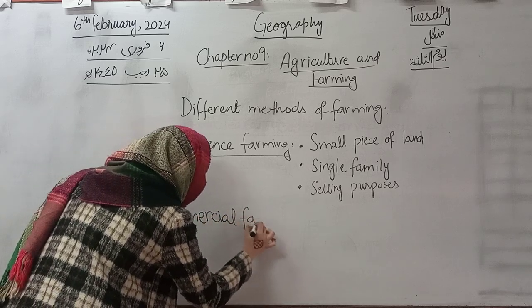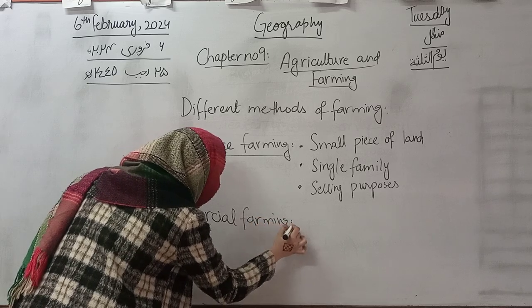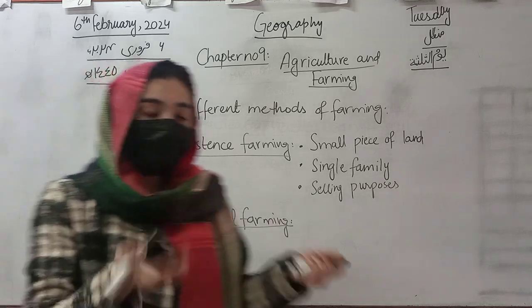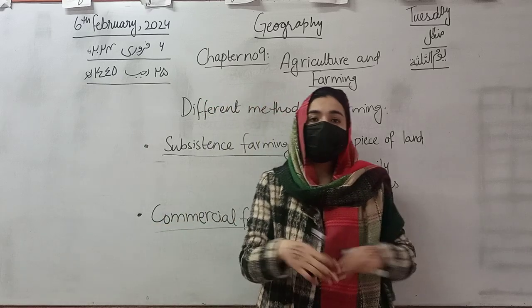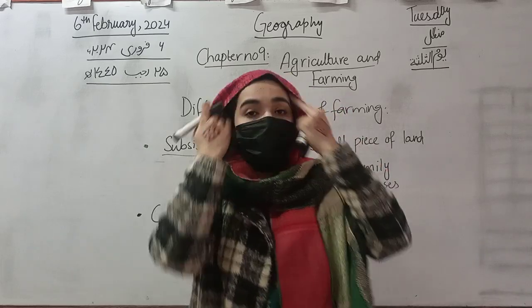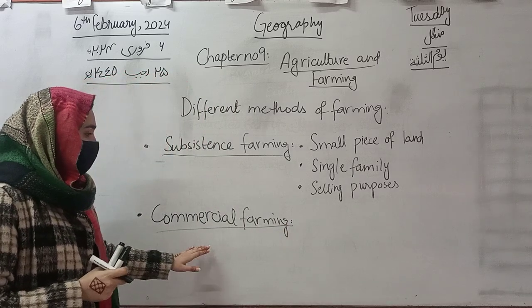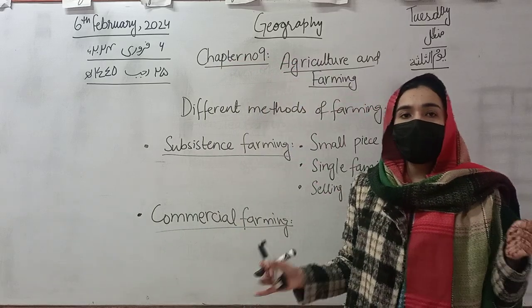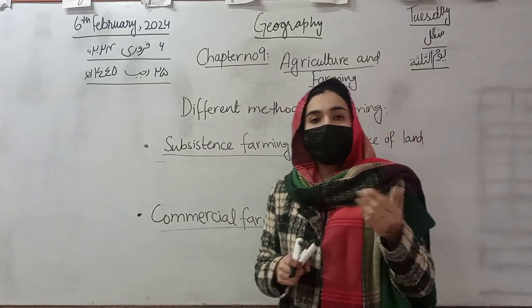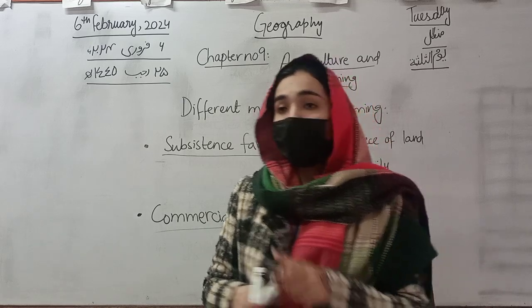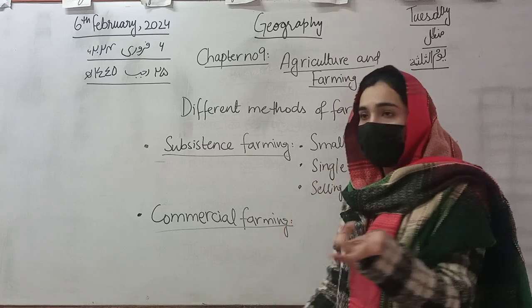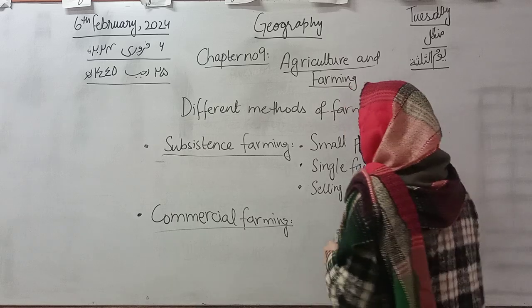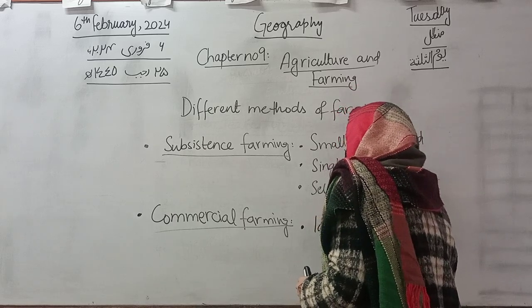Yes, very nice. As the name indicates, commercial farming is the one which we do for the country and for the whole. The things that we grow in such farming are grown in a large amount or on a large piece of land. So these are not only sufficient for a single family, but they are also sold to other cities and to other countries as well. So commercial farming plays a role in the import and export of a country. This is the one which is done on a large piece of land.